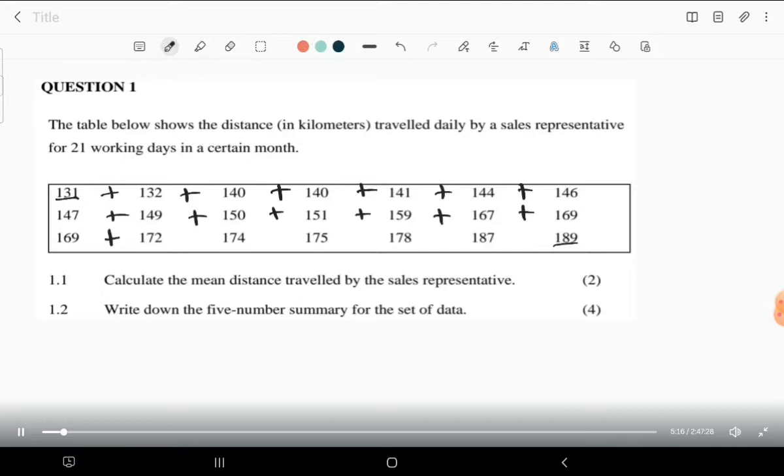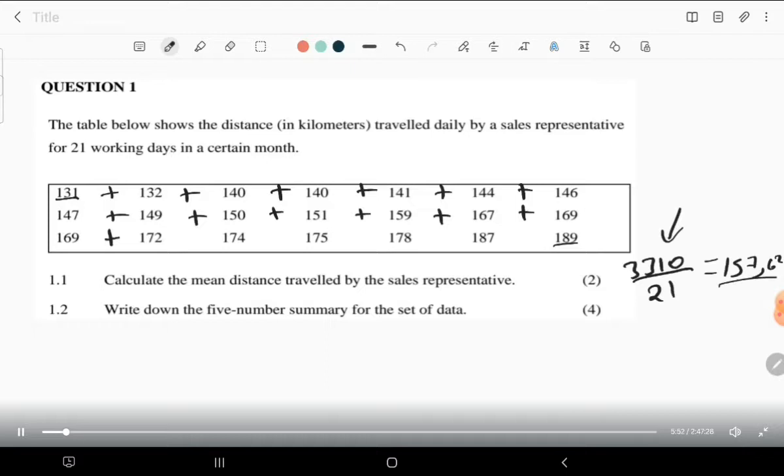Now, after finding it, it's probably going to be 3,310 divided by, which means this is the total sum of all the numbers that you just punched in your calculator, then divided by how many terms or how many numbers you added. So dividing by 21, the answer is going to be just 157,62. Now, this is what we have.